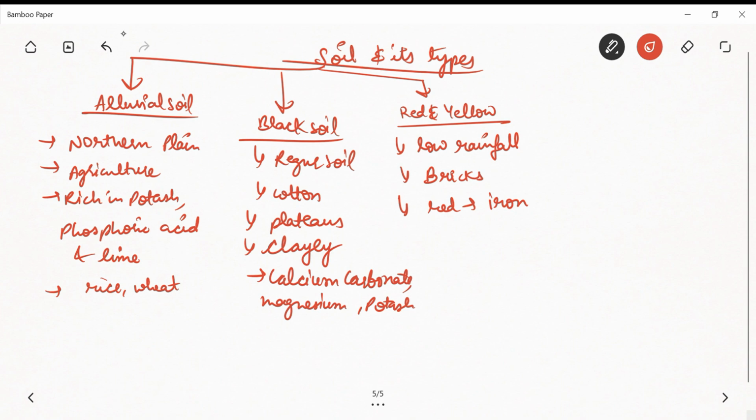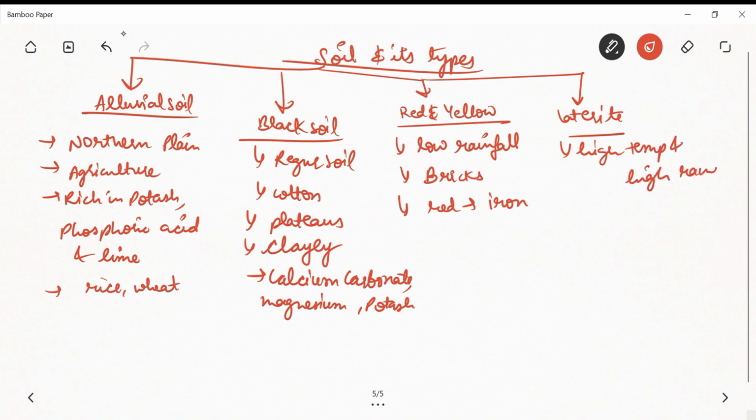Then we are having laterite soil. So laterite soil is developed in areas with high temperature and high rainfall. It is basically found in Kerala, Tamil Nadu, Karnataka, Madhya Pradesh, Odisha. It responds to adequate doses of manures and fertilizers as well, but it has low humus content.